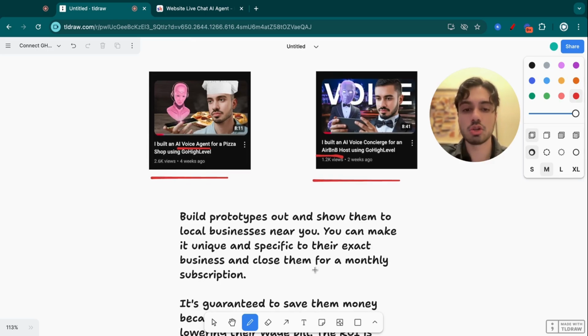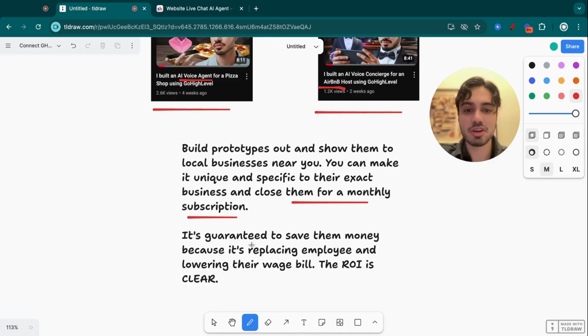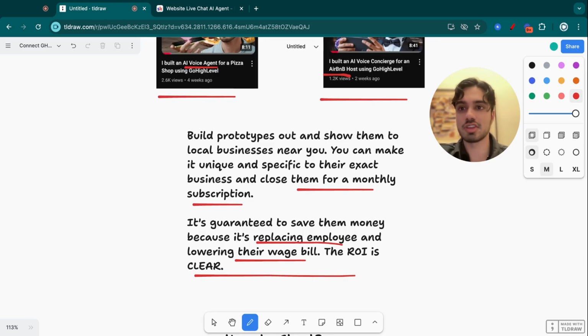And the point is that you close it for a monthly subscription. You can even get a big one-time setup fee as well to build it out. And the best part is that it kind of sells itself because it's guaranteed to save them money. It's replacing their employees, or it's saving them significant amounts of time, and it's lowering their wage bill. So the ROI is very clear. That's the best part about this. You don't have to justify and fight for it because they can see it.